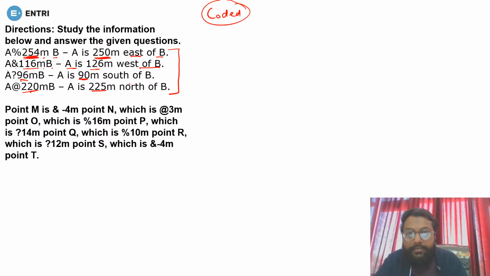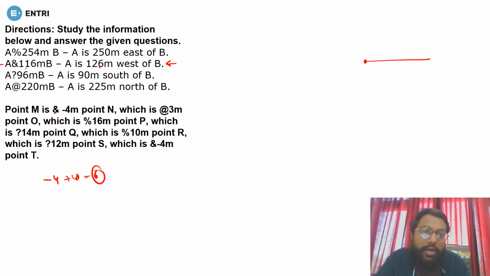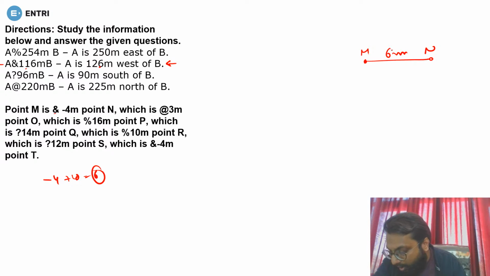Okay, so let's see, starting from here. Point M is minus 4 meter point N. Now see, this is very important. This is minus 4. Now you will say, sir, how can the distance be minus 4? But see, you have to read the information. In this information you are adding 10, 116 and 126, that is plus 10. So minus 4 plus 10 will be the value of what? 6. It means M is in the west of N, that will be 6. So first of all, there you have M, there you have N, and it is 6 meter. Is it clear or not?